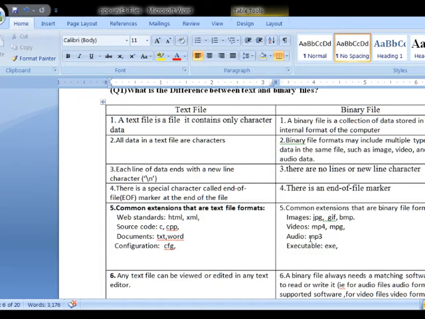Similarly, mp3 is an audio file. If the file has the extension .exe, it is a binary file. JPG, GIF, BMP: these extensions indicate that it is an image file. So these are the various extensions used to identify that a file is a binary file.